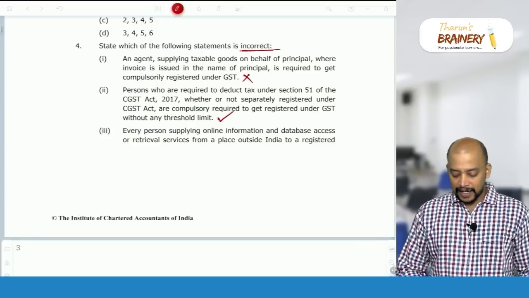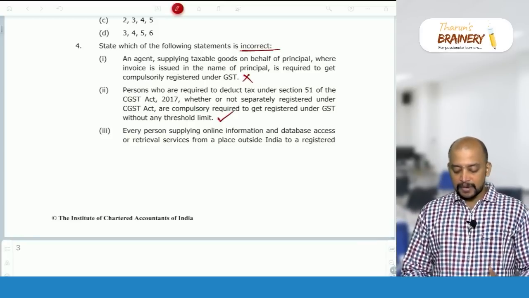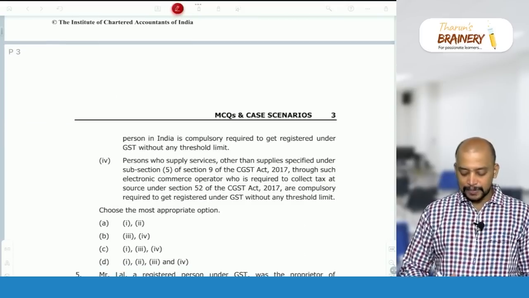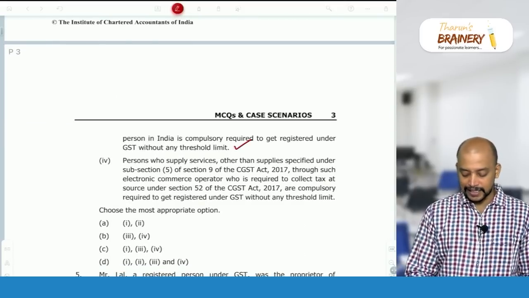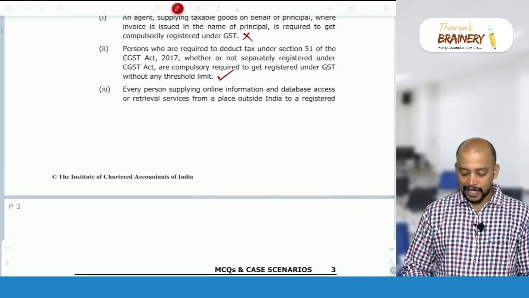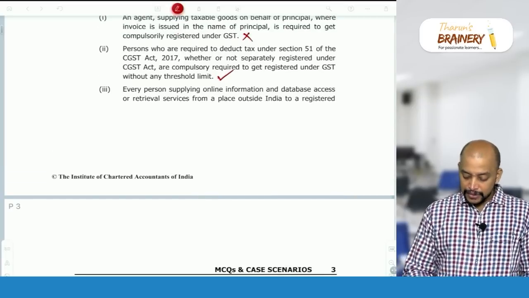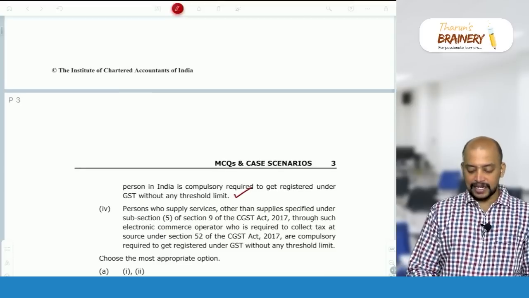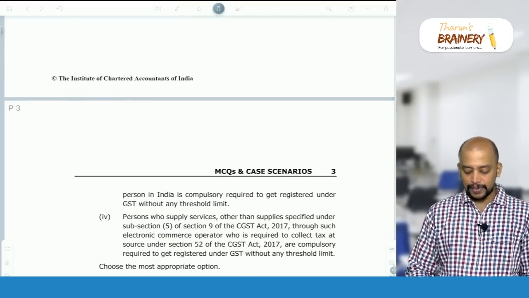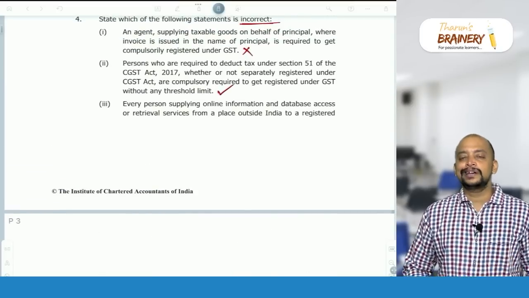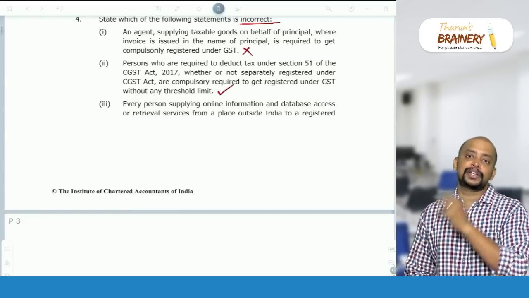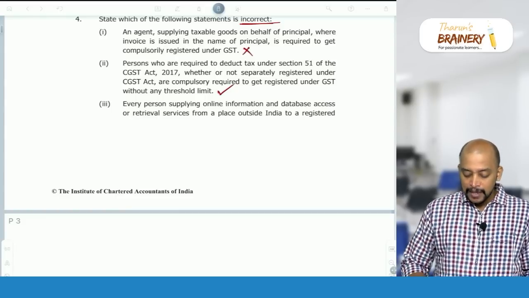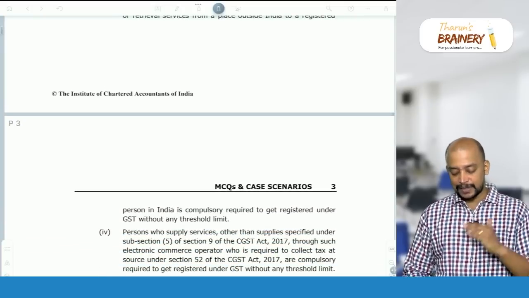Every person supplying OIDAR services from a place outside India to a registered person in India is compulsorily required to get registered. This is actually an incorrect statement, because for OIDAR supplier located outside India, supplying to a registered person in India, they are not compulsorily required to get registered. Whenever they are making supply to a non-taxable online recipient, then only are they compulsorily required to get registered. But in this case, they are making supply to a registered person in India.